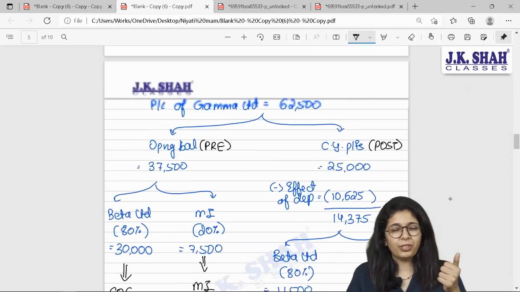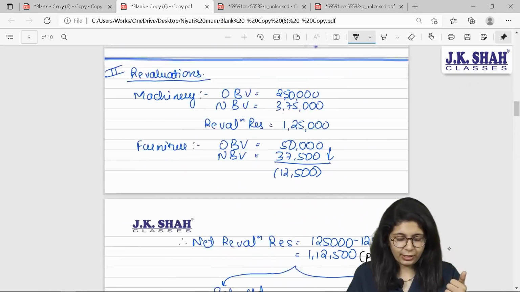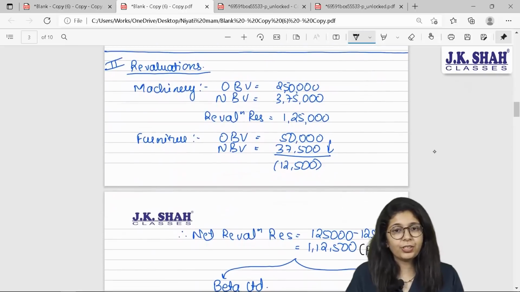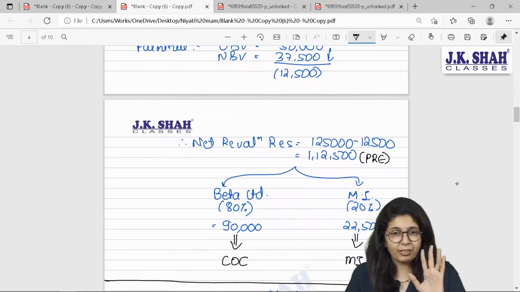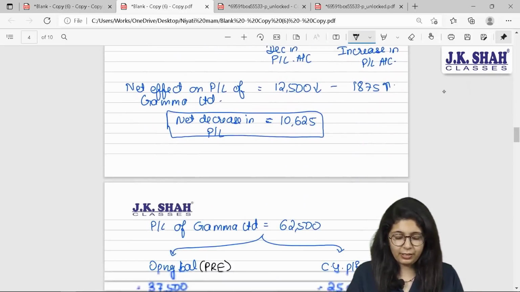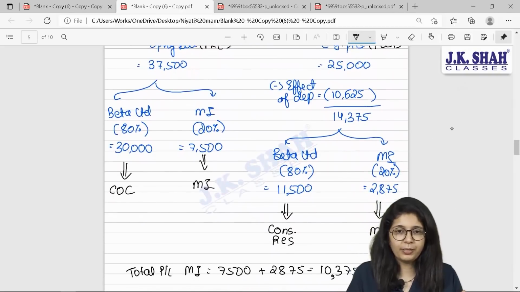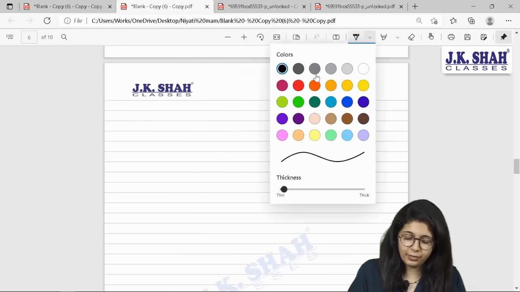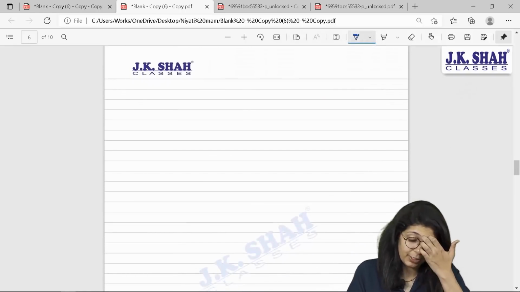So how many reserves do we have in all? 3. One were your normal reserves, the one that I showed over here at the beginning. Second, revaluation reserve, which we calculated and bifurcated. And the third one we have is P&L of gamma. Let us see how our reserves and surplus and remaining all items will be shown in the new balance sheet.